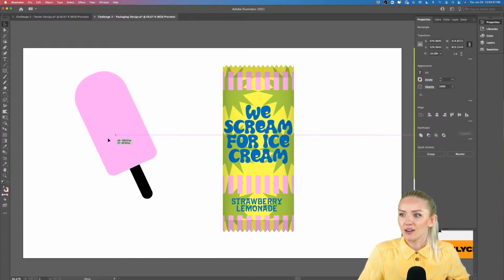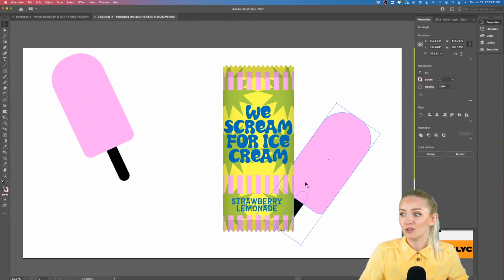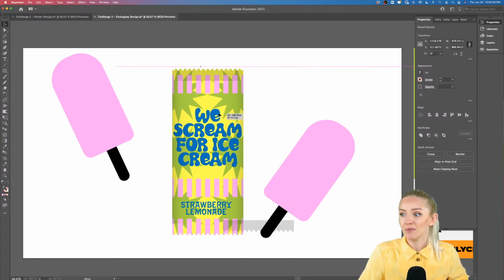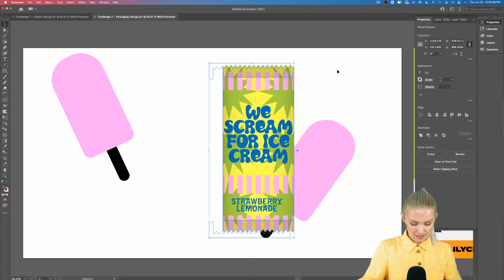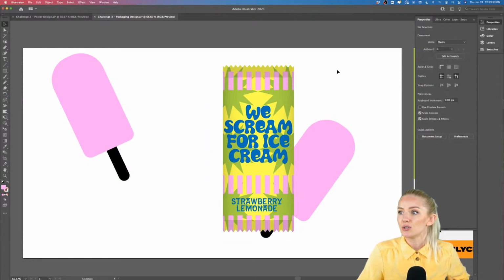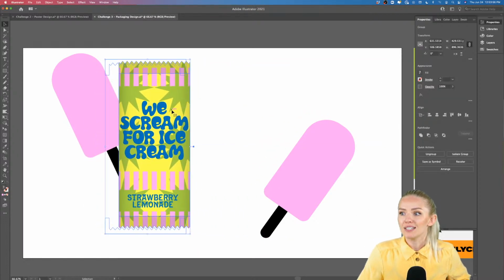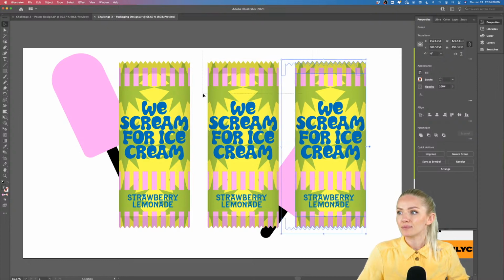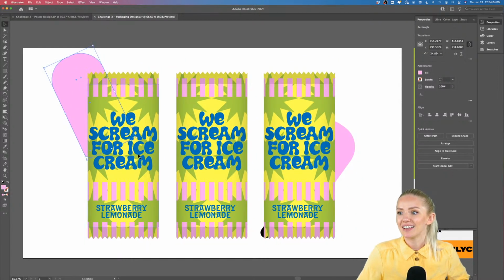Now we can even take our popsicle or icicle and then copy and paste it all over the place and put our design on top of this. You can also select all the objects and click Command and G to group them. Now your ice cream is going to be moving all at once, and we can even create copies of this, and we can make it look really fun on our little mock-up, right?